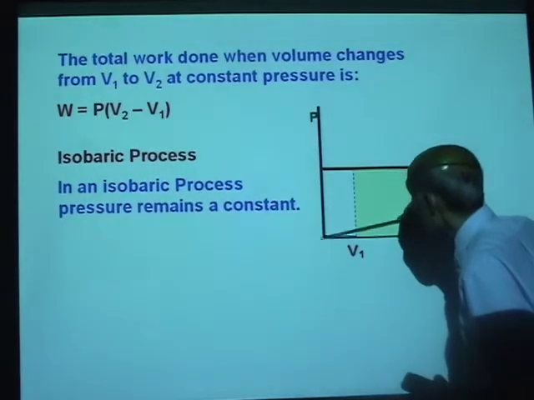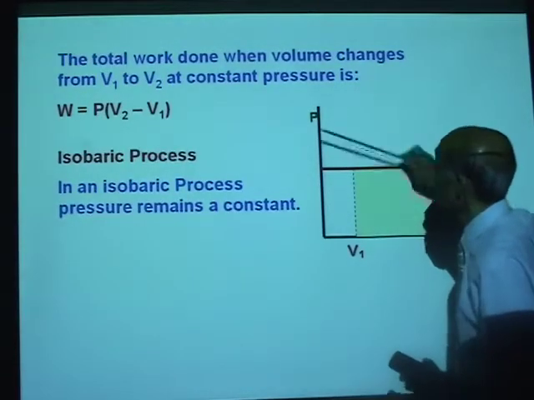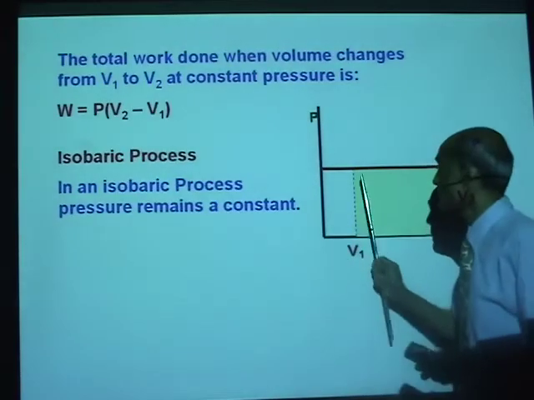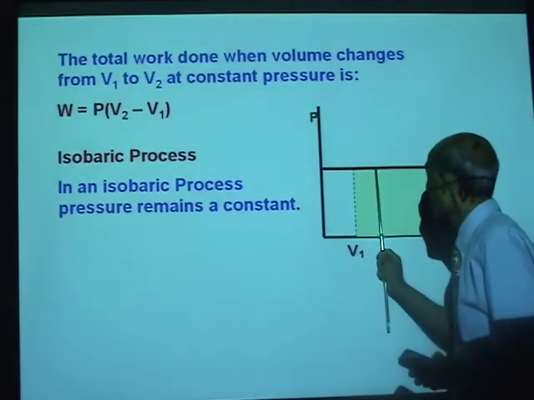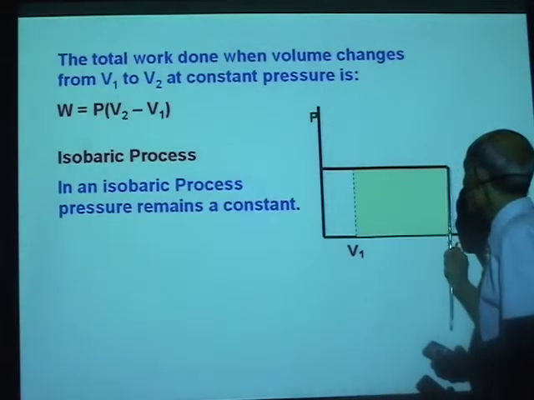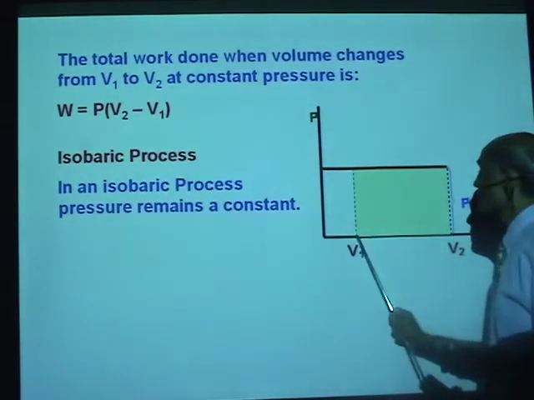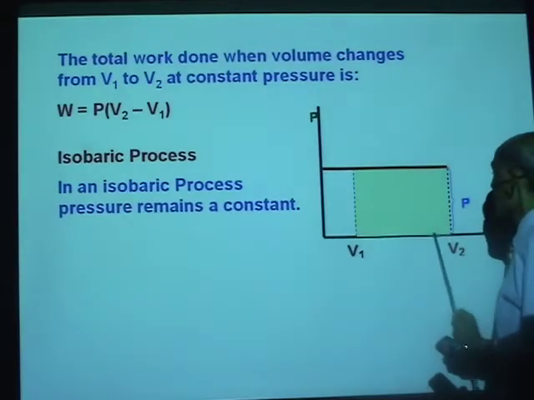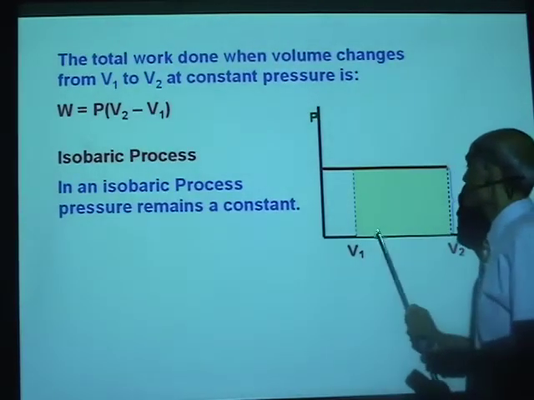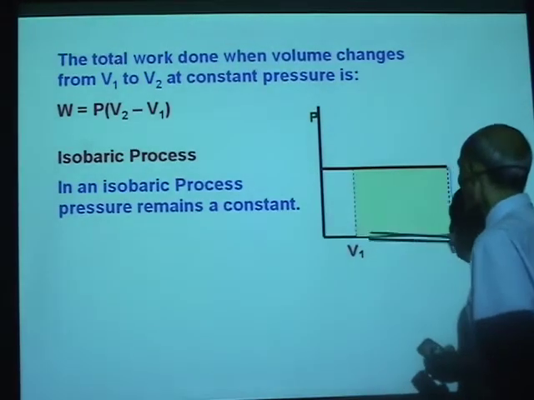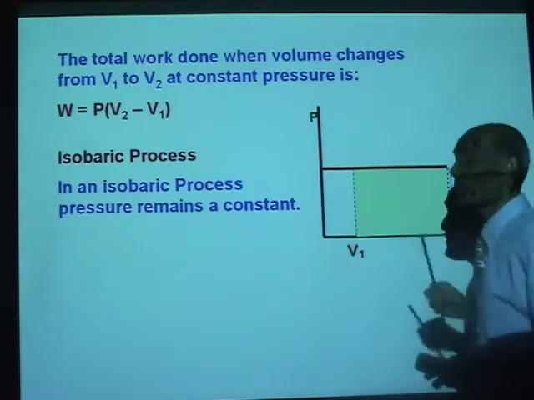P is this length, because pressure is on the vertical axis. So this length is the constant pressure, and that doesn't change. As we go on, pressure remains a constant. But volume changes from V1 to V2. So this length or that distance is V2 minus V1. So what does P multiplied by V2 minus V1 represent?